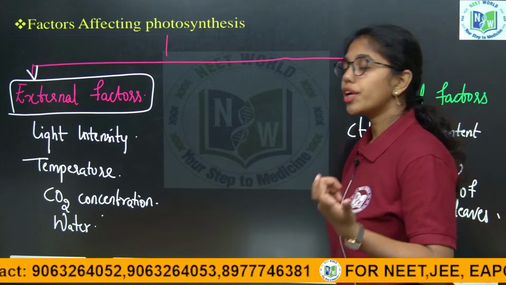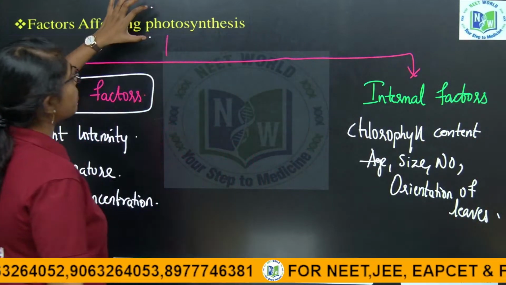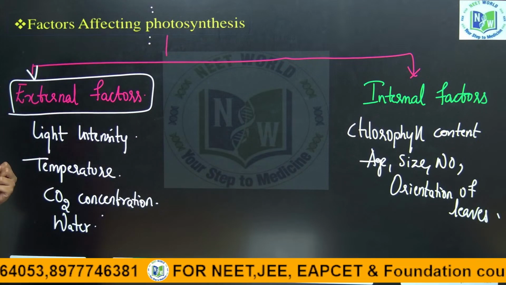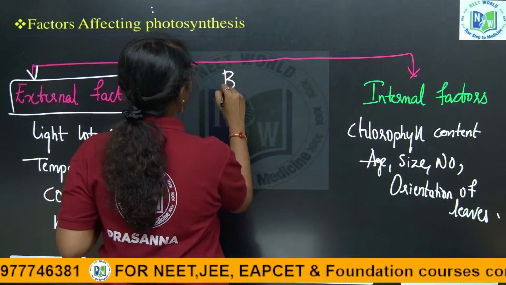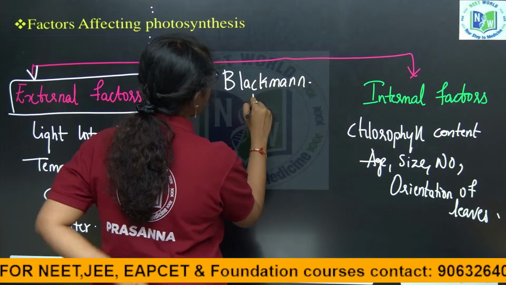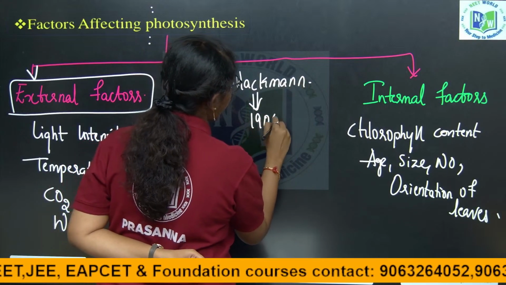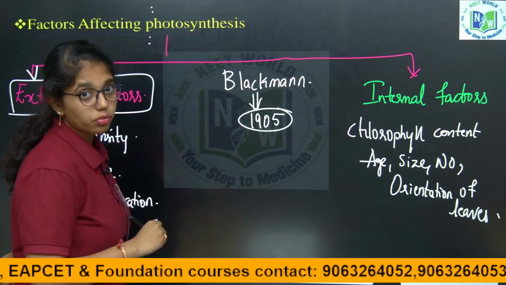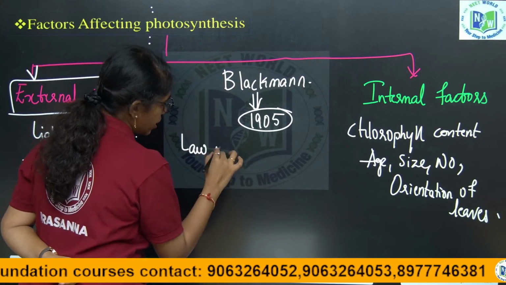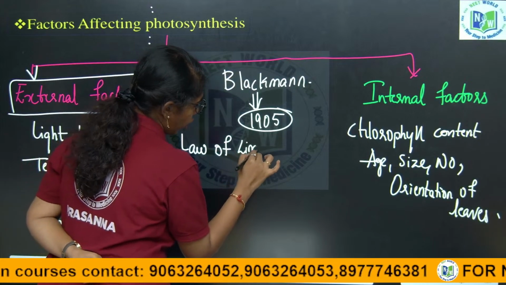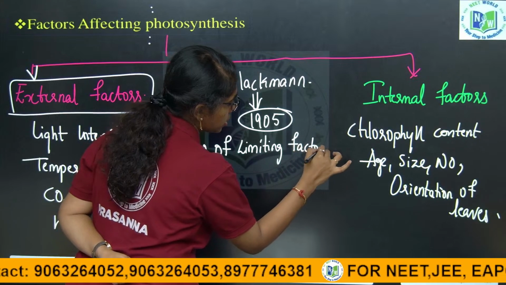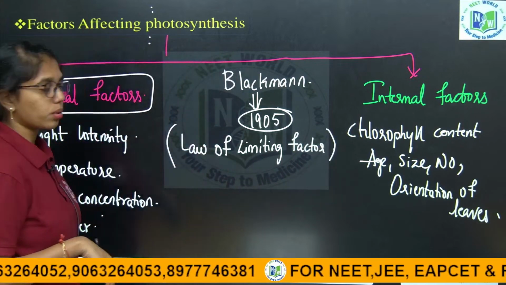Now, photosynthesis is a biochemical process which is controlled by several factors. Blackman is a scientist who, in the year 1905, gave the law of limiting factors, which is many times asked as a statement based question also.